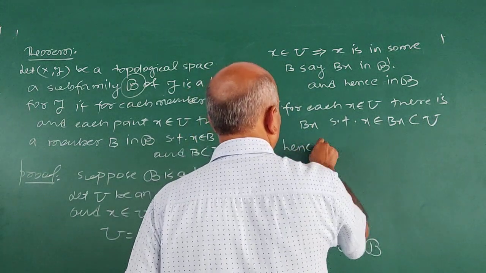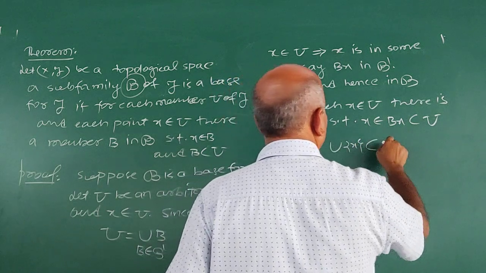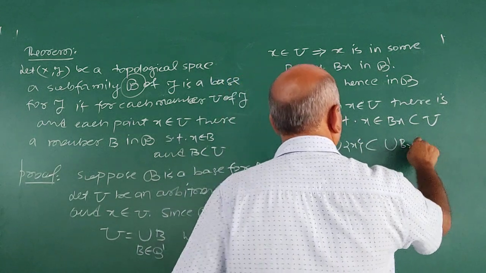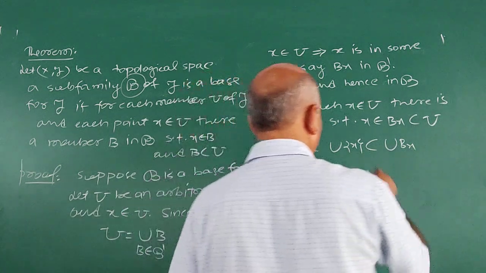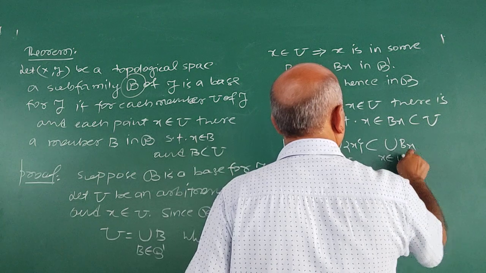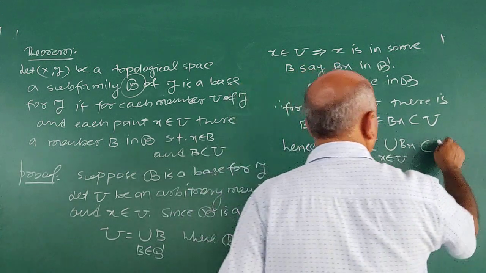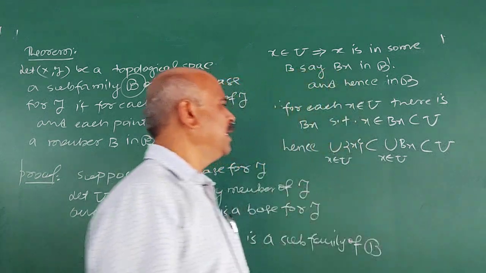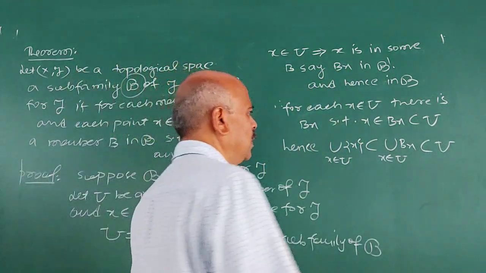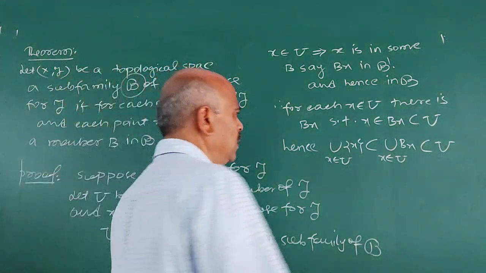Hence, the union of Bx, x belongs to U, is contained in U. This is the union, this is U. Don't get confused with the notation.